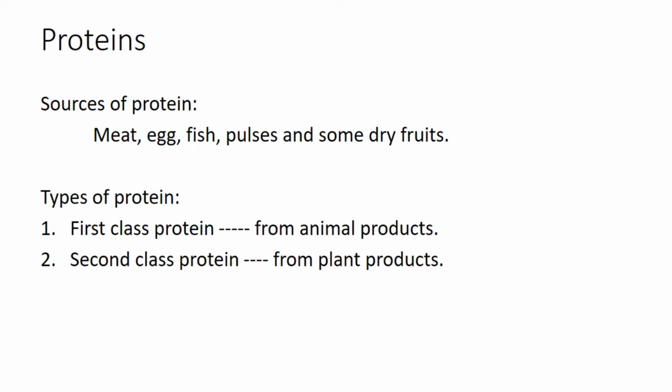Again, there are two types of protein: first class protein and second class protein. First class protein we get from animal products as they contain all the amino acids, whereas second class protein we get from plants and they do not contain all the amino acids.